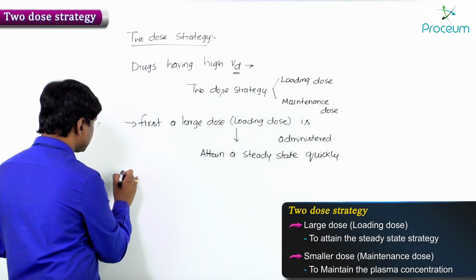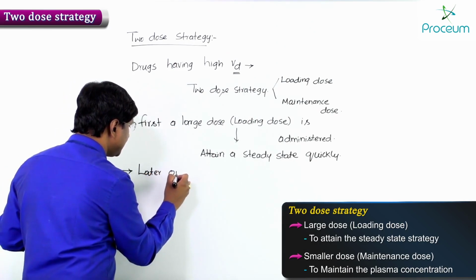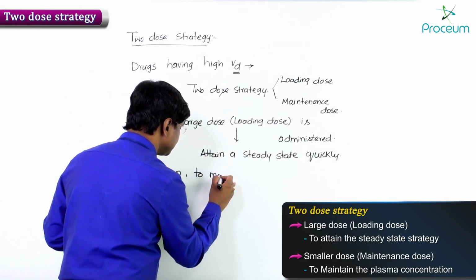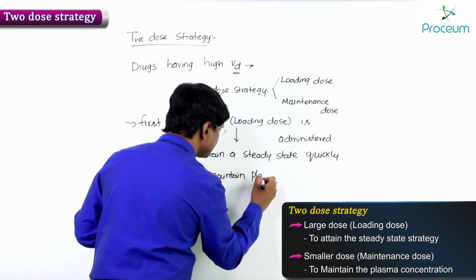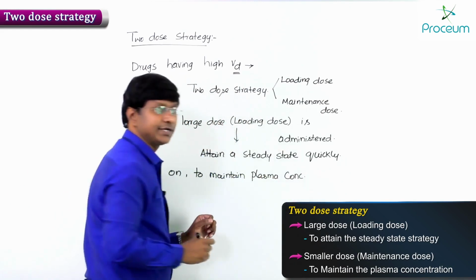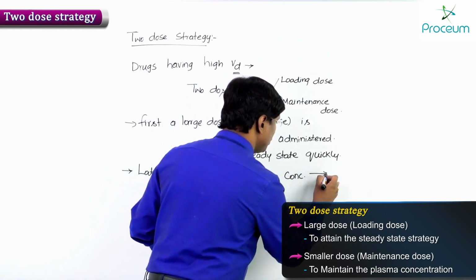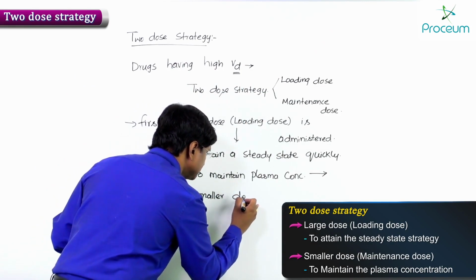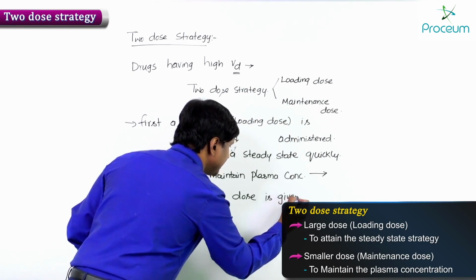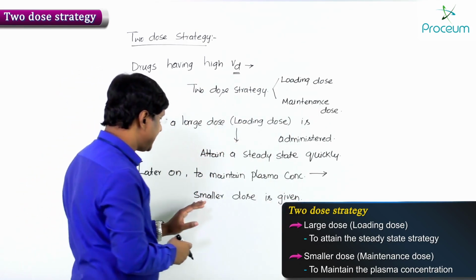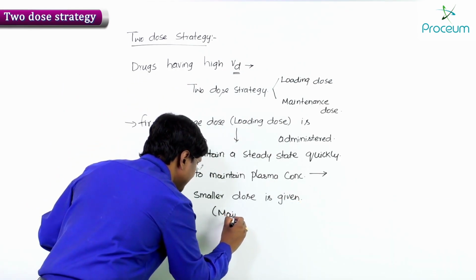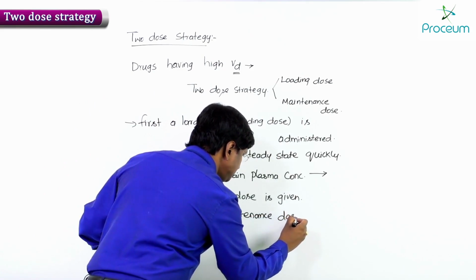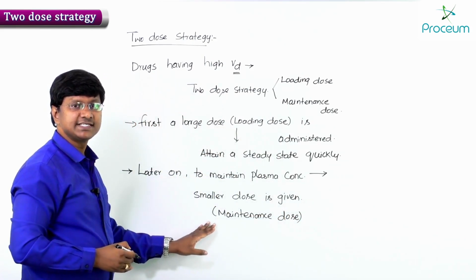Later on, to maintain the plasma concentration, a smaller dose is given, and this smaller dose is called the maintenance dose.